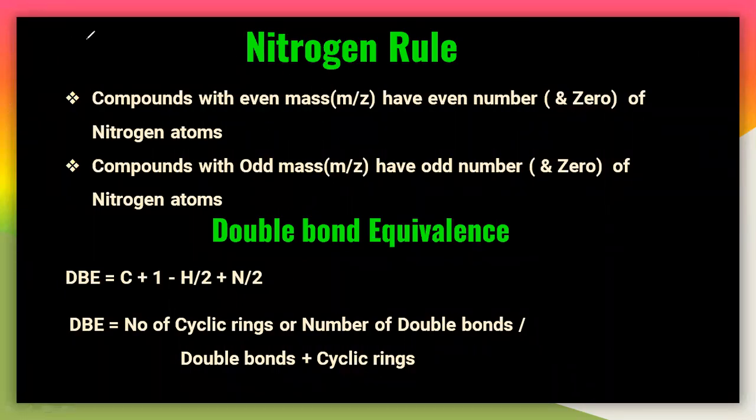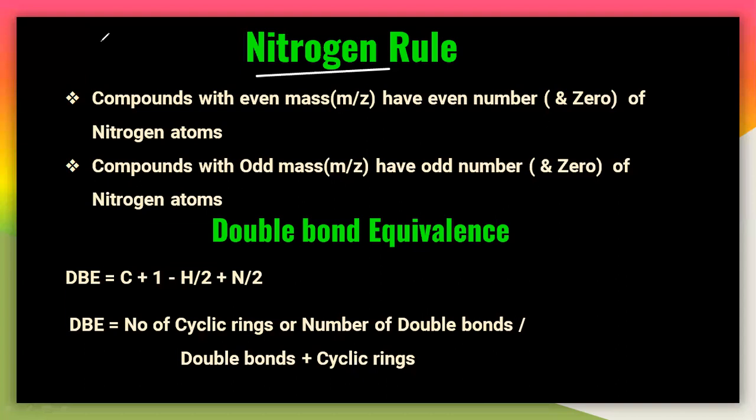So, my dear students, today we are going to discuss the nitrogen rule and the double bond equivalence, which are very, very important. By using these two rules, we can identify the structure of a particular sample. So let us understand these two rules, the nitrogen rule and the double bond equivalence. These two rules are very much important in mass spectrometry.